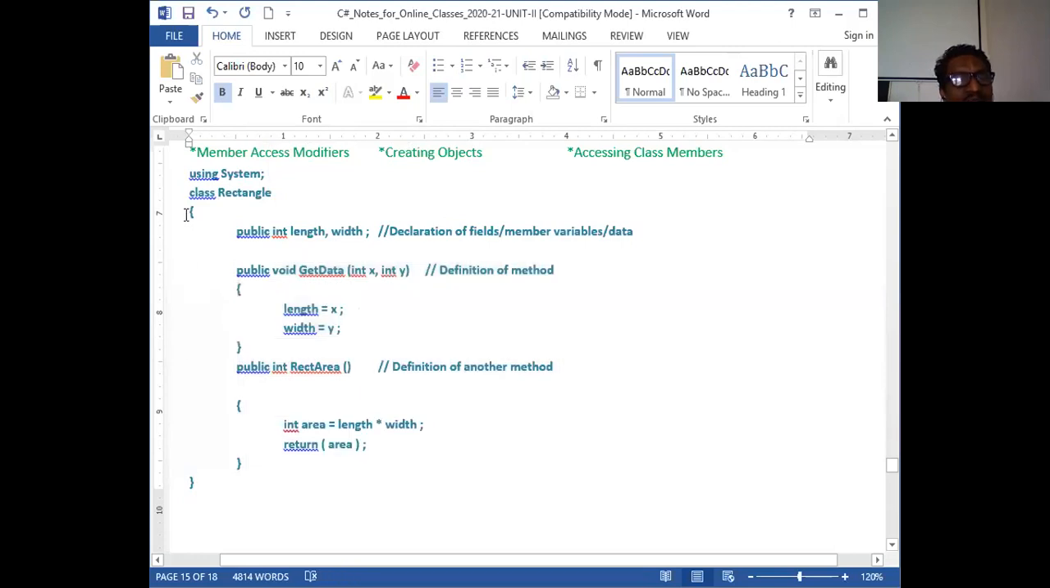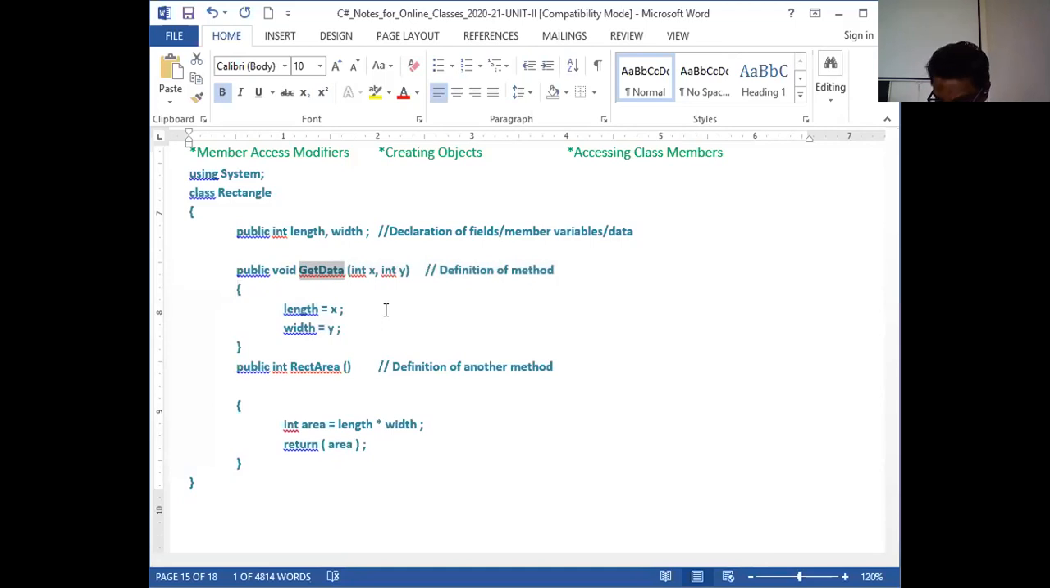Together, wrapped up as a single entity, that's called a class here. So this is how I define it. Now this is a function. Get data is a user-defined function. It's not a built-in or library function here. It is a user-defined, programmer-defined function.